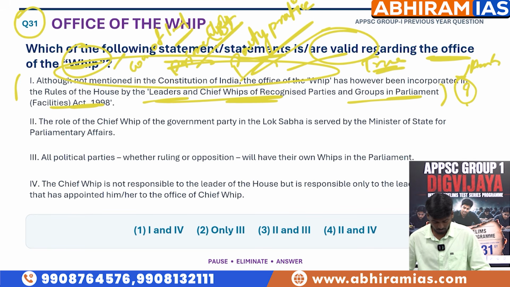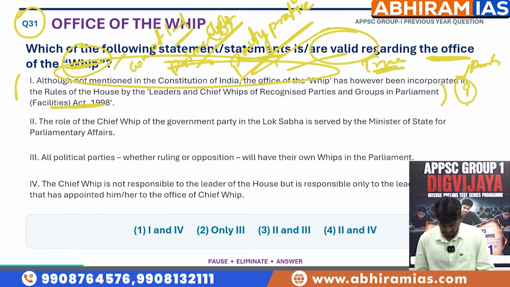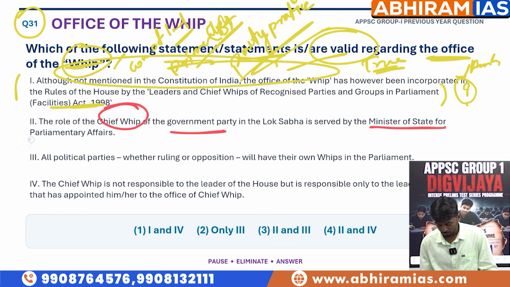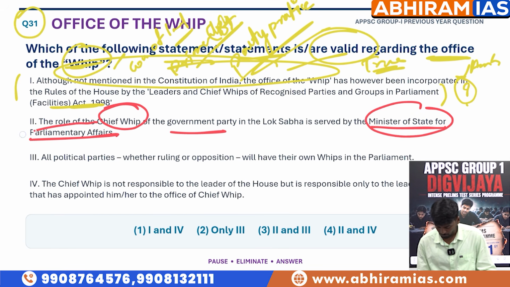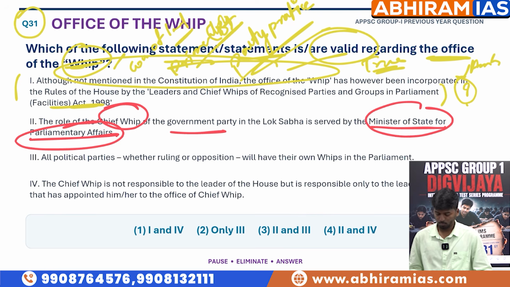The second statement here is: the role of the chief whip of the government party in the Lok Sabha is served by the Minister of State for Parliamentary Affairs. Again, here we have to make one factual check: Minister of State for Parliamentary Affairs, which is doubtful. Is it really Minister of State for Parliamentary Affairs? We have to keep it on hold.